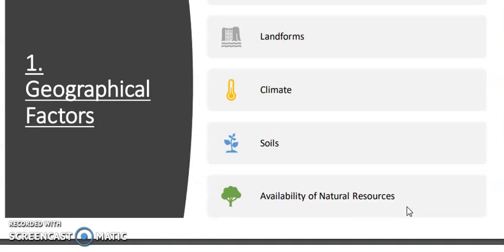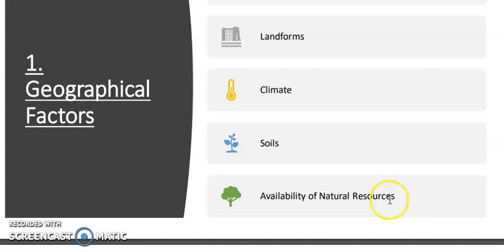The second one is the landform. Obviously landform is one of the important factors, because people always prefer to live in those areas where flat lands are present, the plain land, where the slope is gentle. The mountain and hilly regions are generally not suitable for development, for the transport communication network, making houses and all. That's why people don't want to stay in those hilly regions. You will find for example the Ganga plain having the highest amount of population in India, and among the densely populated areas of the world also, because of the plain land as well as the fertile land.